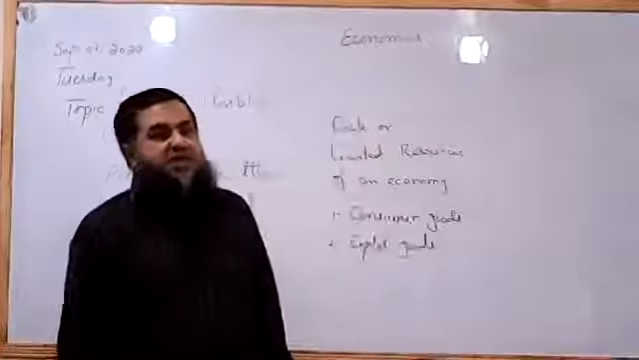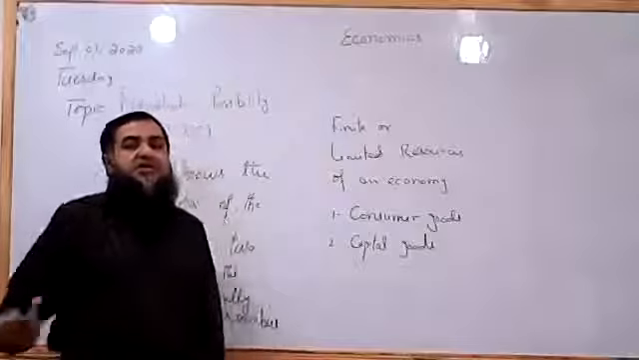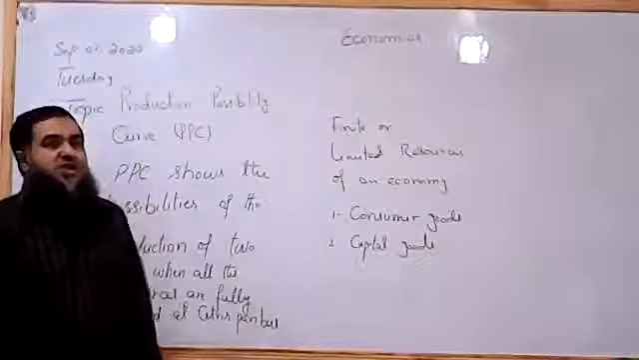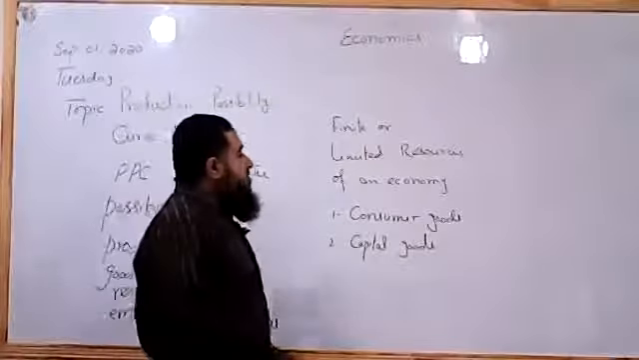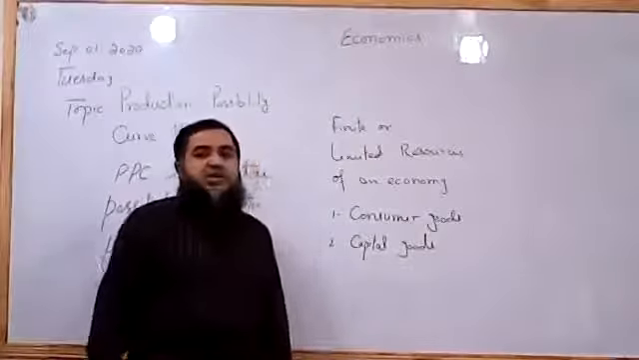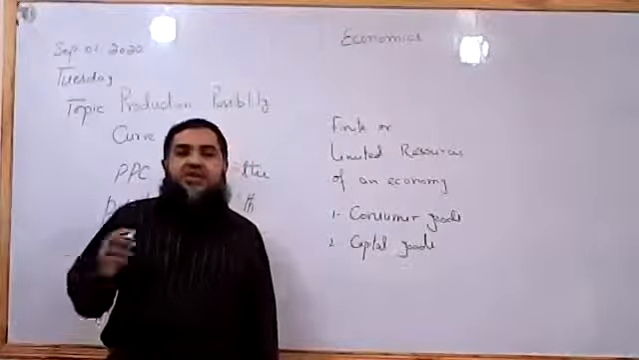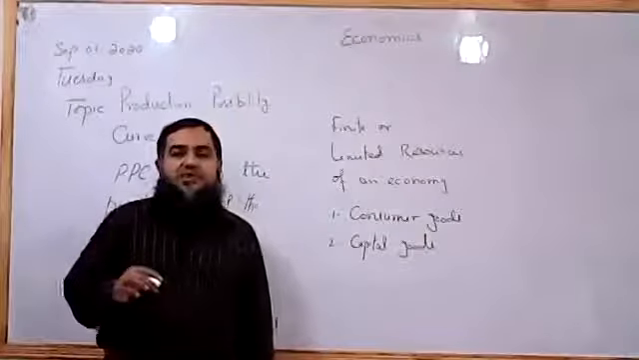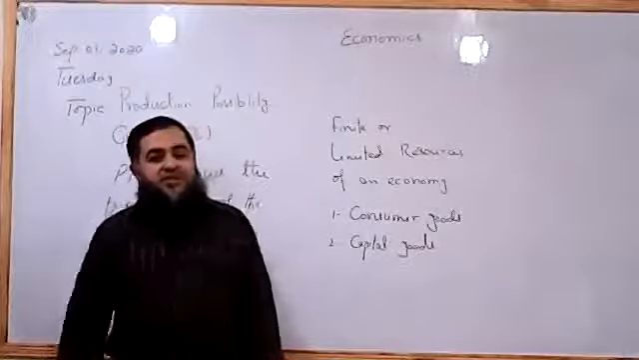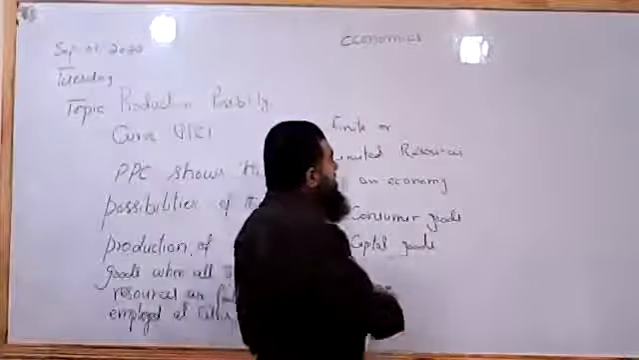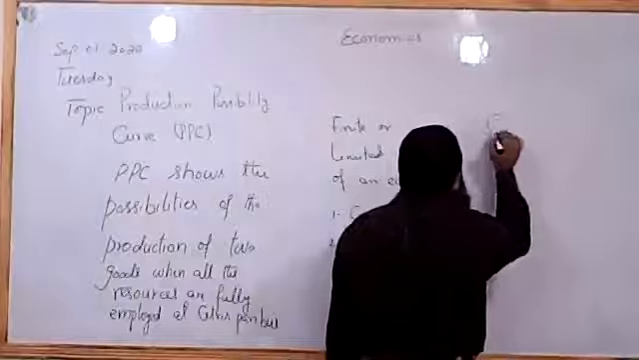Resources are finite, but they have alternate uses. Due to these alternate uses, we have to sacrifice or give up one good in order to produce another, because resources are limited. They can be transferred, transformed, or allocated from one sector to another.